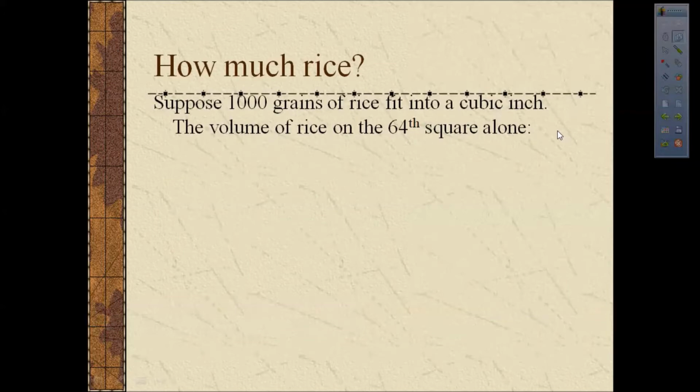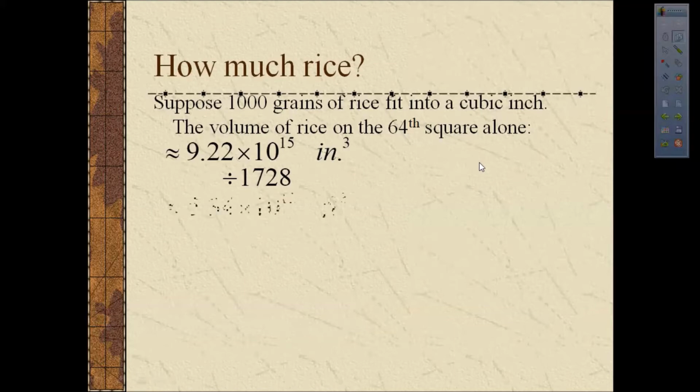So the volume of rice on the 64th square alone would be the number of grains of rice divided by 1,000, which gets us to 9.22 times 10 to the 15th cubic inches. Let's divide that into cubic feet. So divide by 12 to the third power, and we get 5.34 times 10 to the 12th power cubic feet. So that would certainly fill up many, many rooms.